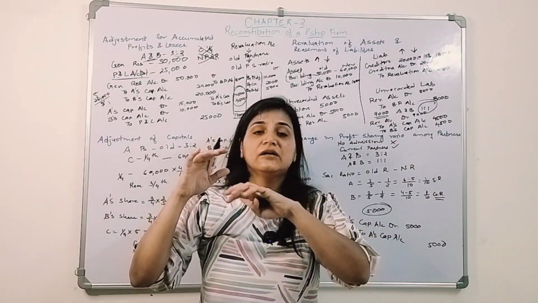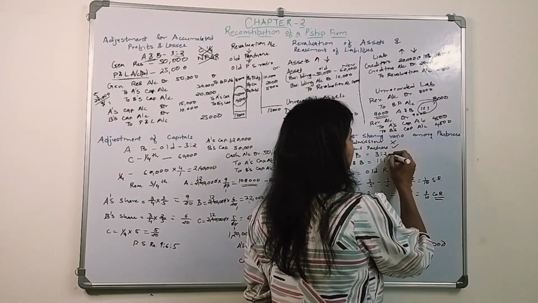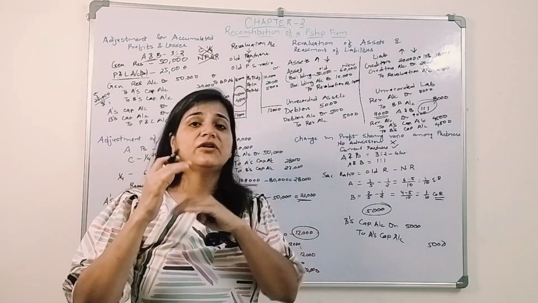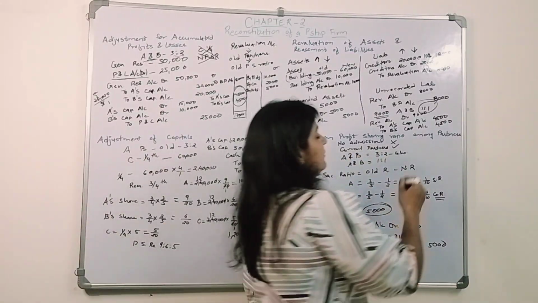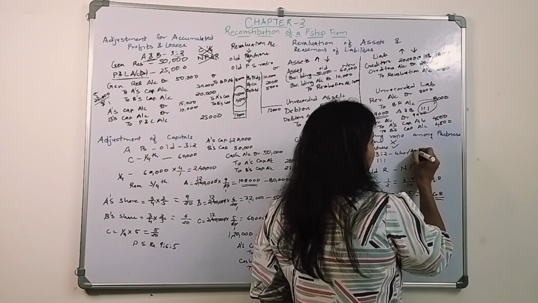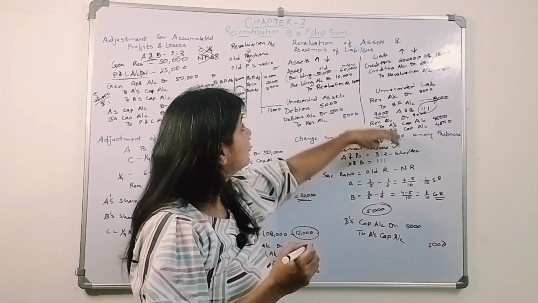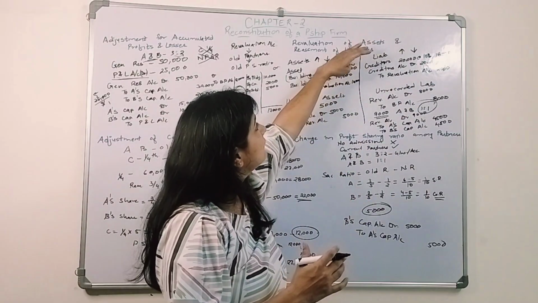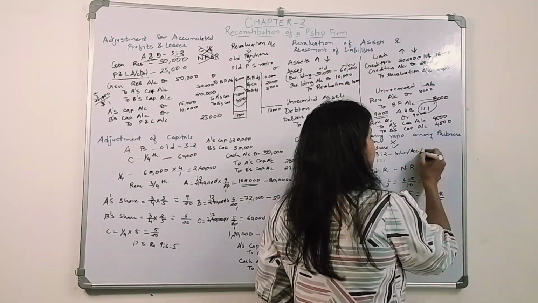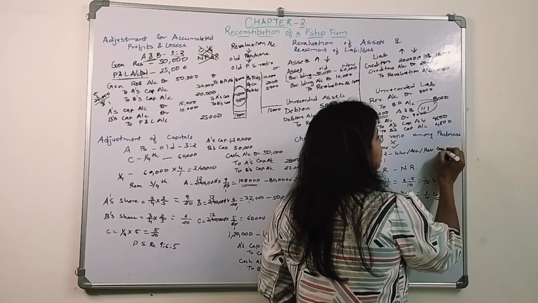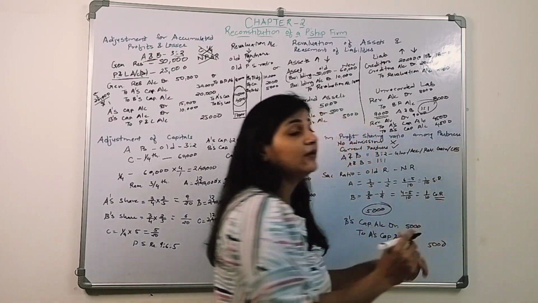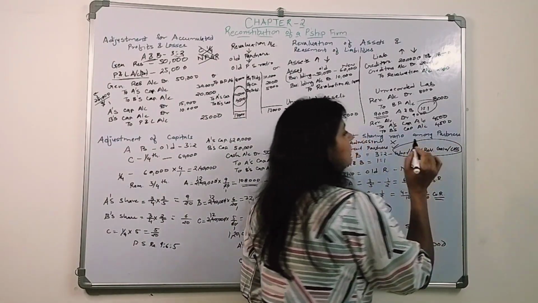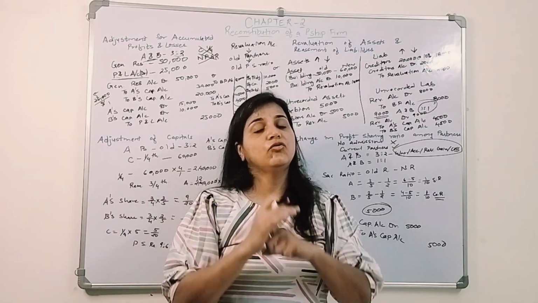And whatever we did earlier: if there is goodwill already existing in the business, that goodwill will be distributed among them in their old profit sharing ratio. Similarly, any accumulated profits or losses will be adjusted in their old profit and loss sharing ratio. There is a reconstitution of the firm, so there is a revaluation of assets and liabilities. The gain or loss on that revaluation will be distributed among them in their old profit and loss sharing ratio.